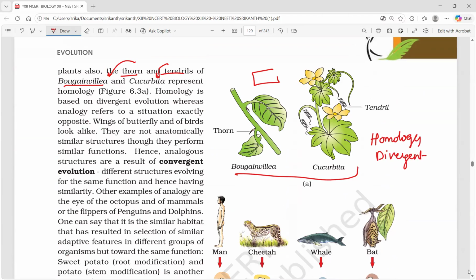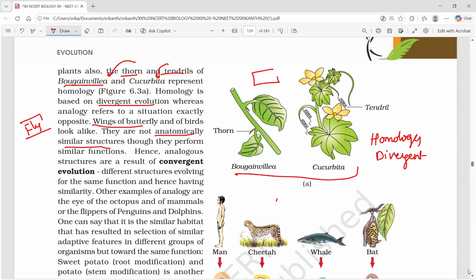Homology and divergent evolution. Next, the second characteristic: homology is based on divergent evolution, whereas analogy, the wings of butterfly and birds, look alike. In what way do they look alike? Both will fly. Function is similar, but they are not anatomically similar structures, though they perform a similar function.